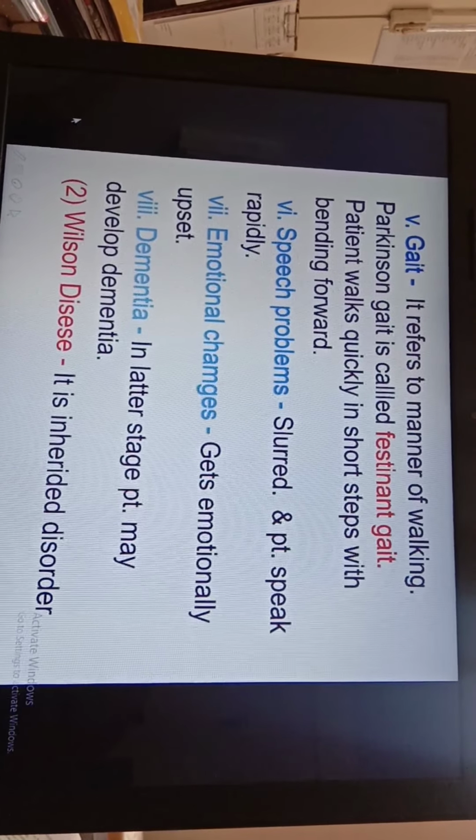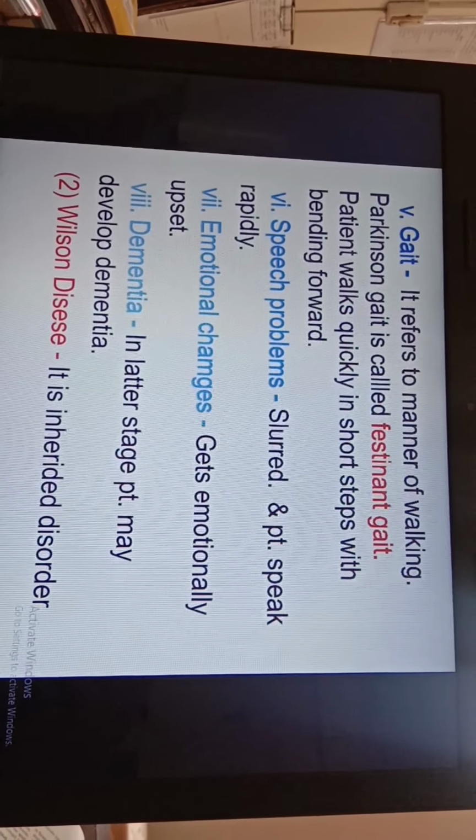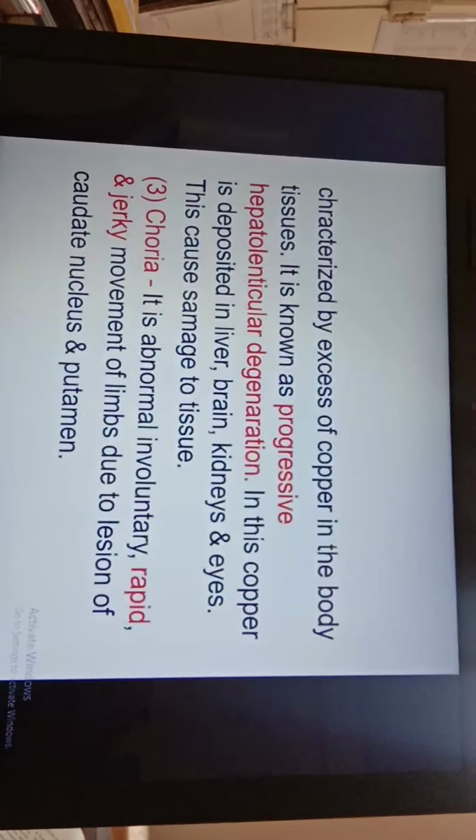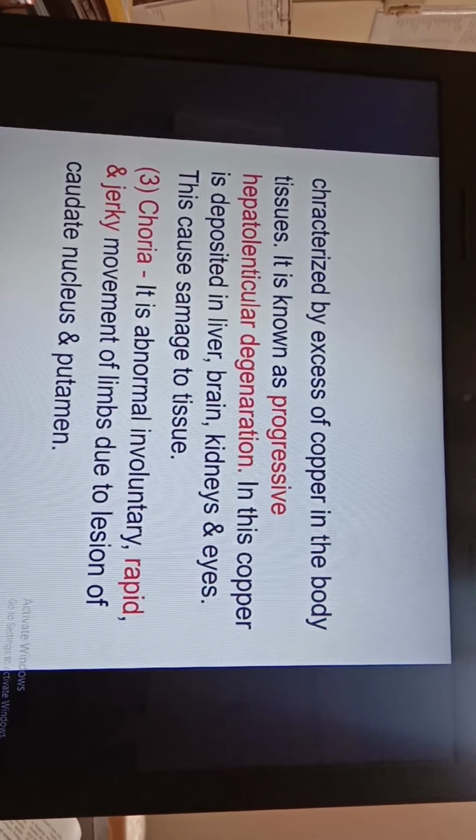The next applied physiology we have to study is Wilson's disease. It is an inherited disorder, not like Parkinson's disease. Parkinson's disease is a degenerative disorder, but Wilson's disease is an inherited disorder characterized by excess of copper in the body. It is also known as progressive hepatocellular degeneration. In this, copper is deposited in the liver, brain, kidneys, and eyes, and it causes damage to all these organs.